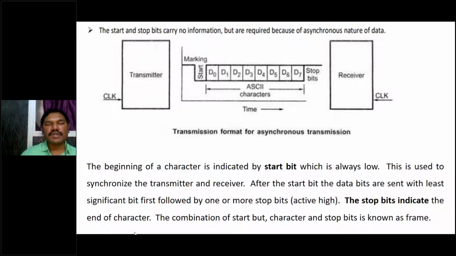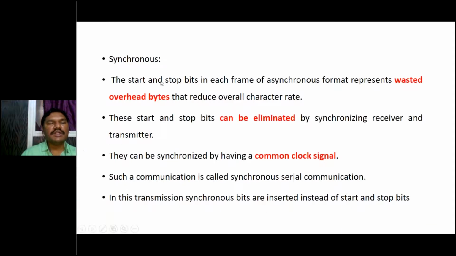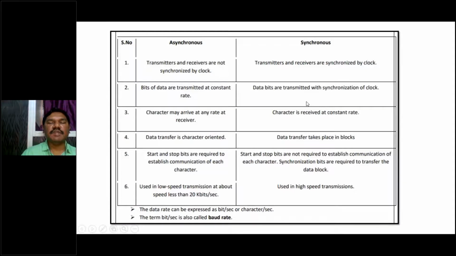Whereas in the case of synchronous, in asynchronous the overhead bits are more, and that can be eliminated by synchronous communication. But synchronous communication also has one drawback. Both the transmitter and receiver use the same time to transmit and receive, but it won't allow any other data. In asynchronous communication, the receiver can receive data from different devices.